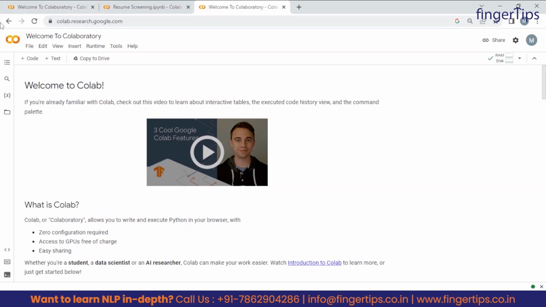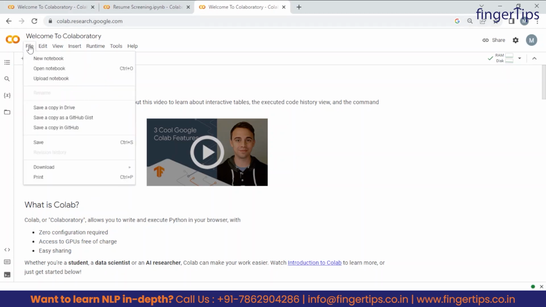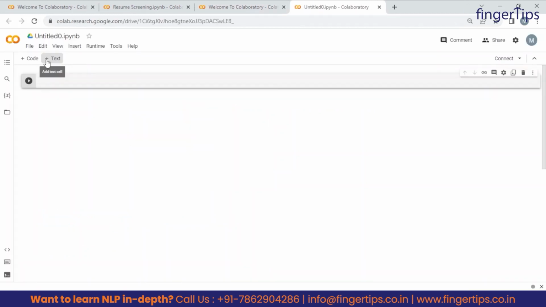So to start with it, we will go to this file option and we will create a new Jupyter-like notebook here. And guys, we will name this notebook as, let's say, resume screening project.